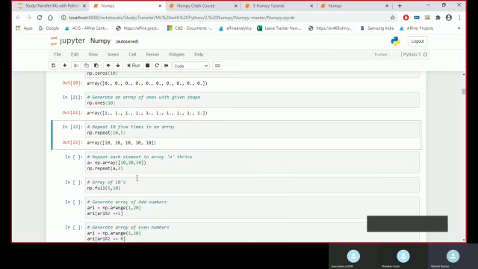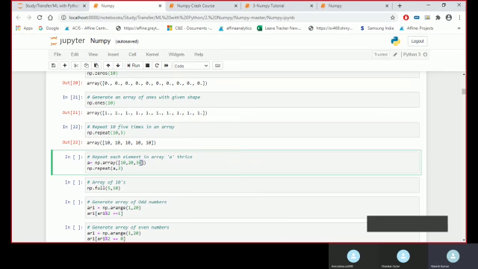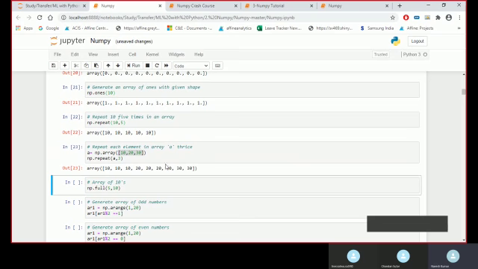And if I give it like this inside the list, 10, 20, 30, so I have 3 observations and I want to repeat each 3 times, so it will repeat 3 times. So 10 would be repeated 3 times, 20 would be repeated 3 times, and 30 would be repeated 3 times, right?